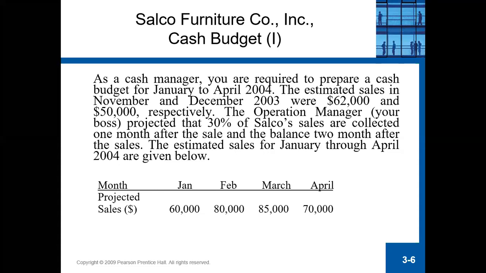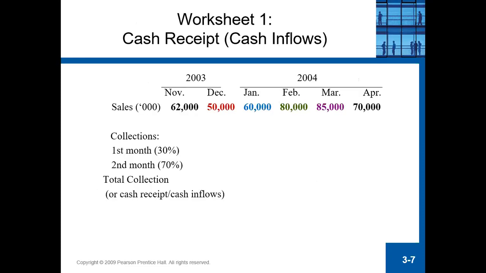30% of sales are collected 1 month after sales, and the balance 2 months after the sales. Okay, so first and foremost, you have to come up with the cash receipt. Okay, so these are the example of cash receipt. So let us do together.